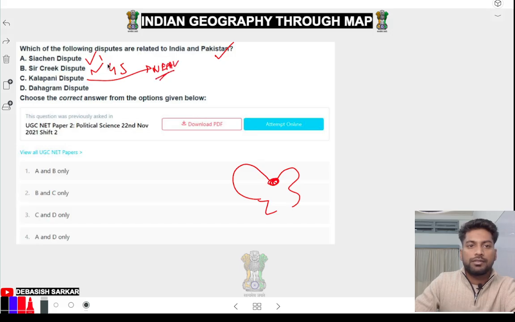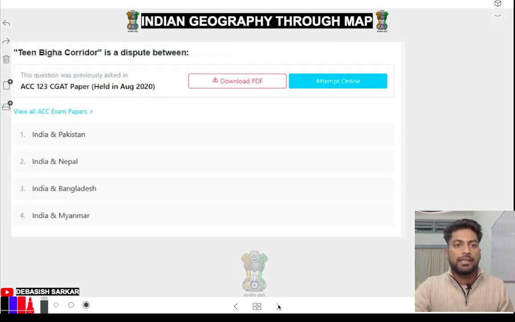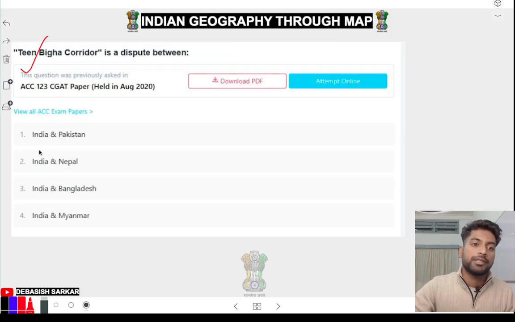So which of the following, Siachen and Sir Creek, A and B, Dahagram, it's with Bangladesh. देखो, India has tension for Siachen Glacier with Pakistan, Sir Creek dispute with Pakistan, Kalapani with Nepal, Dahagram with Bangladesh और 3 बीघा. चलो next. अच्छा, 3 बीघा corridor is disputed between India and Bangladesh.